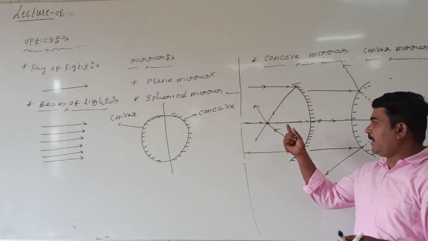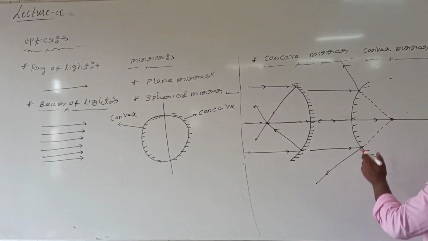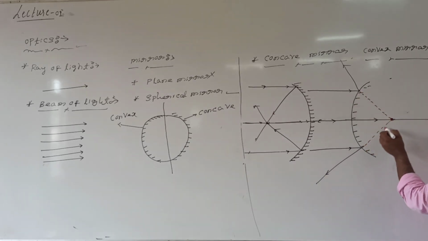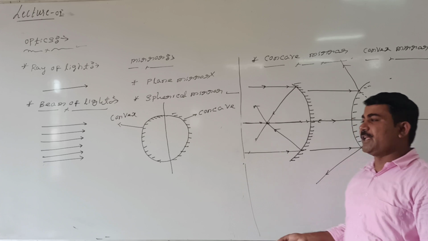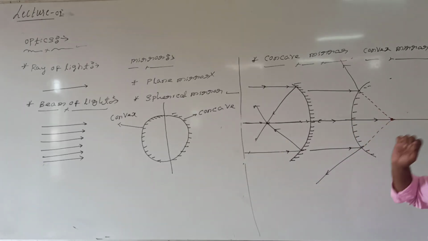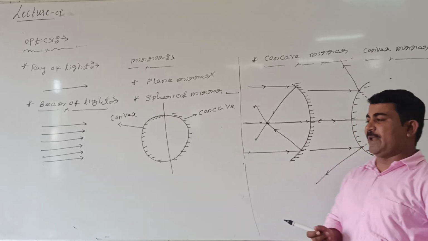At this point, what happened? The rays of light actually meet. But if I produce the reflected rays in the backward direction, all the reflected rays appear to meet at this point. Actually, here all the rays of light meet, but here all the rays of light just appear to meet.